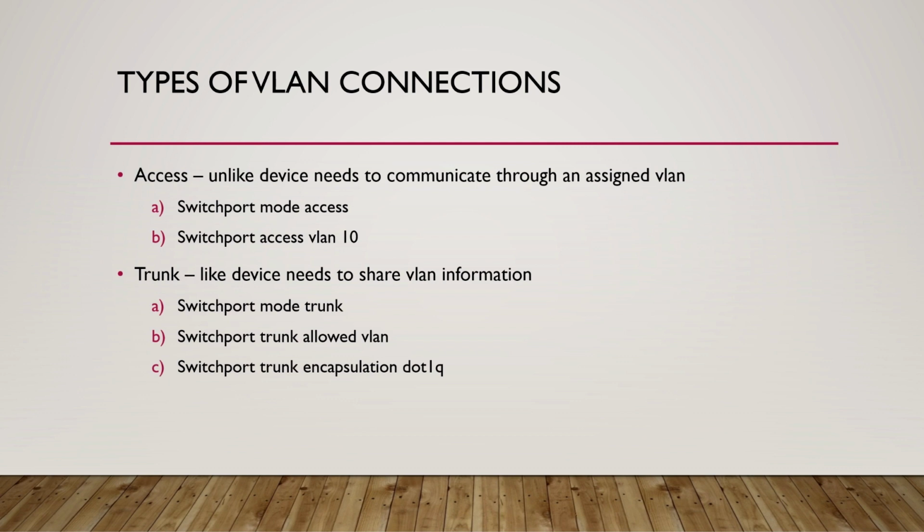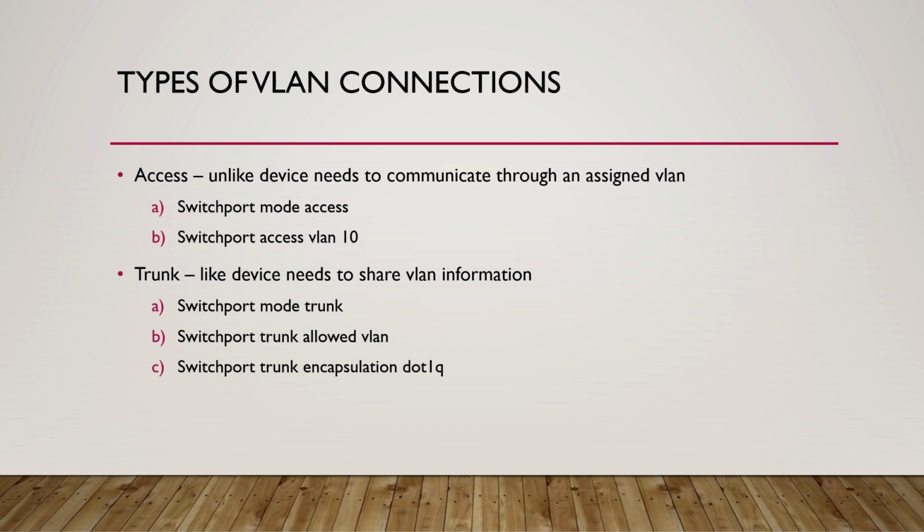The other option we have available is the trunk option. This allows us to share VLAN information from one switch to another so that they may communicate via Ethernet using particular VLANs. There are two sub-options here under the trunk configuration. The first is a switchport trunk allowed VLAN option. By default, a trunk port will send all VLAN information from one switch to another.